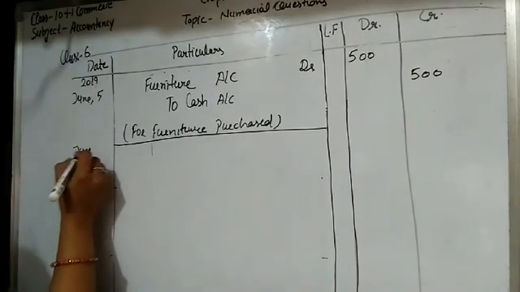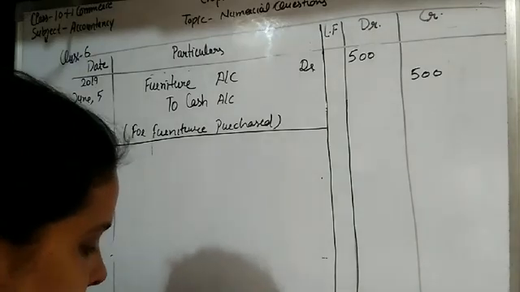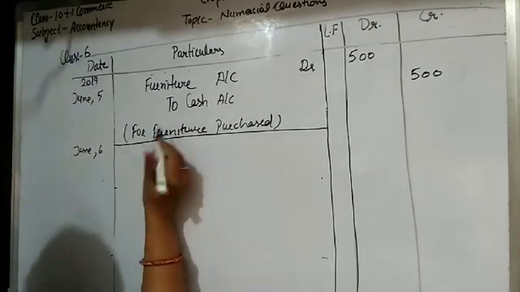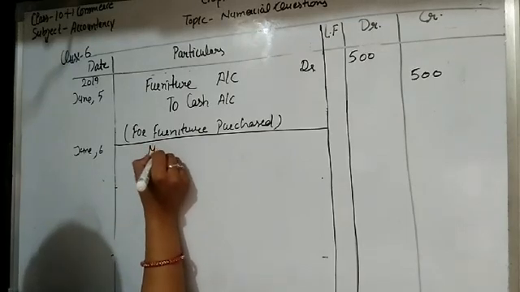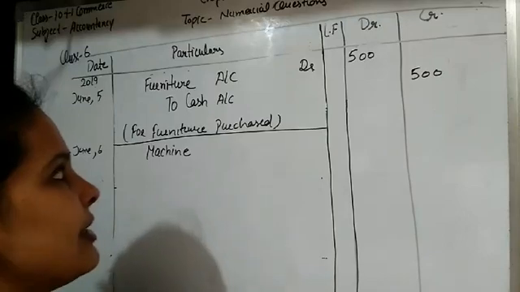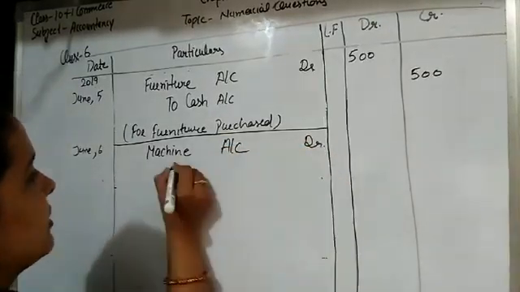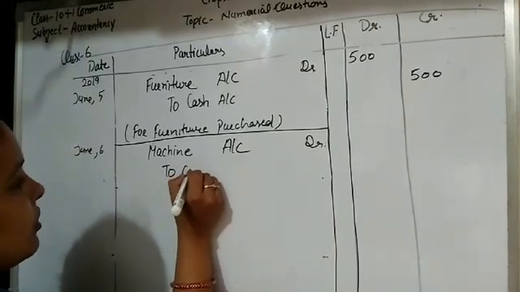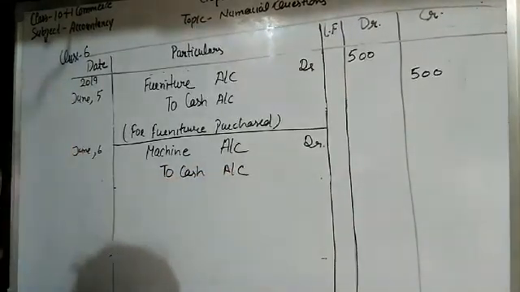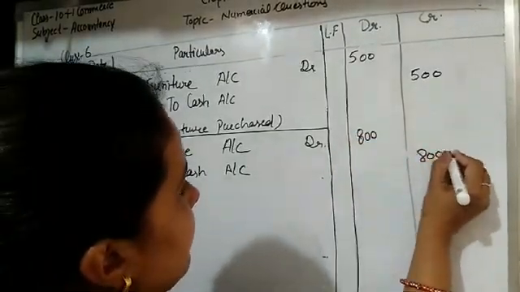Next transaction is on June 6, and here machinery purchase. The transaction is purchased machine, so machine is also an asset. Machine is coming to the business, it is an asset, it is related to real account, student. So machine account debit to cash account, and the value of machine purchased is rupees 800.